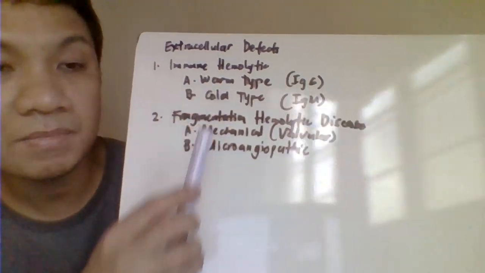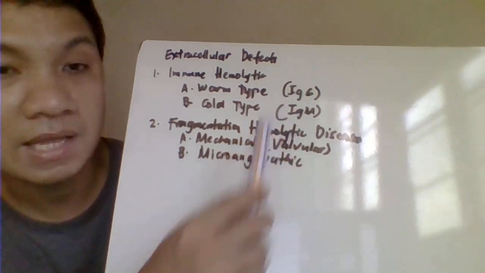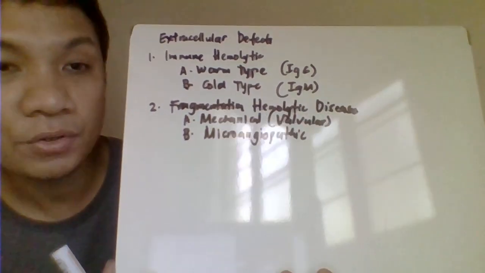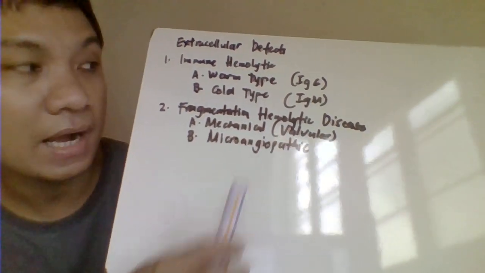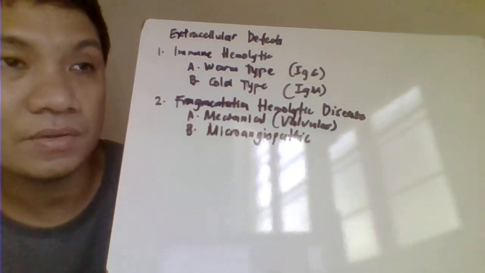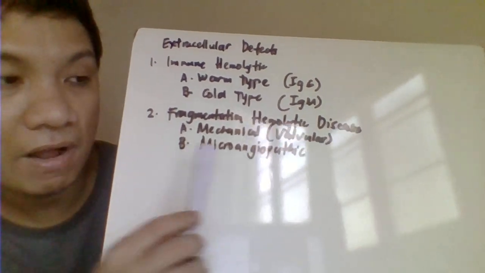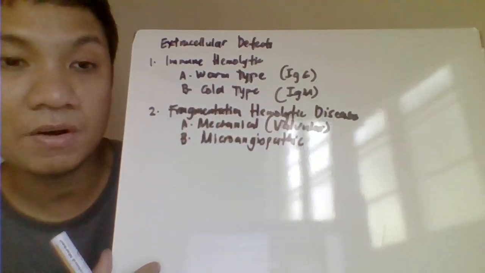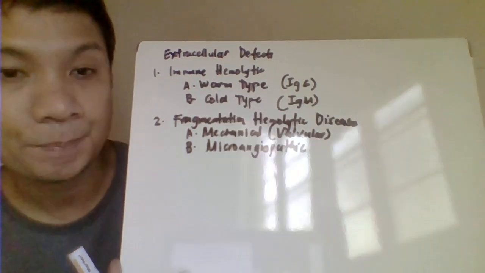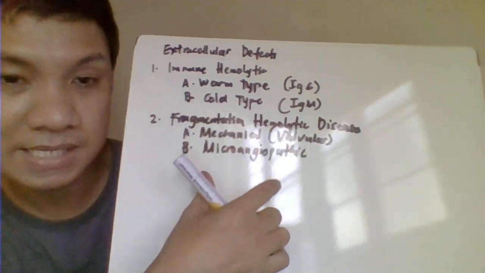So we have your warm type autoimmune disorder that involve here the IgG antibody. Cold type autoimmune, on the other hand, is involved here ang IgM antibody. Or it could be related to other factors in environment that results in your fragmentation like mechanical, valvular, or even in the case of your microangiopathic anemia, with the presence predominantly of your schistocytes.